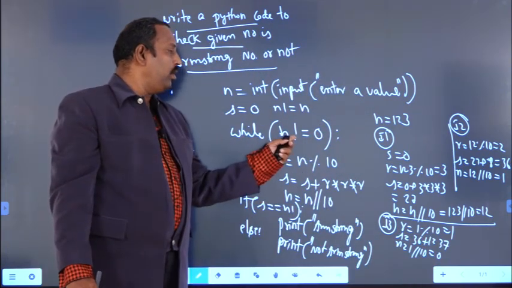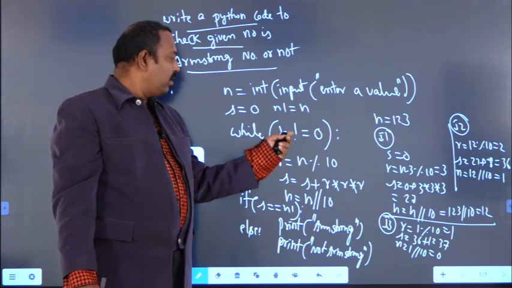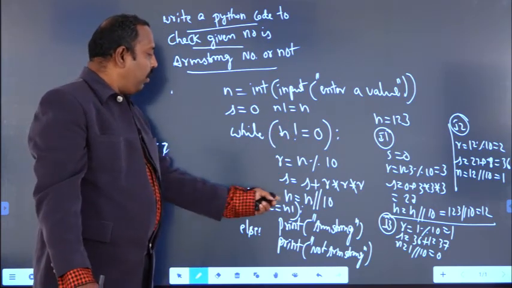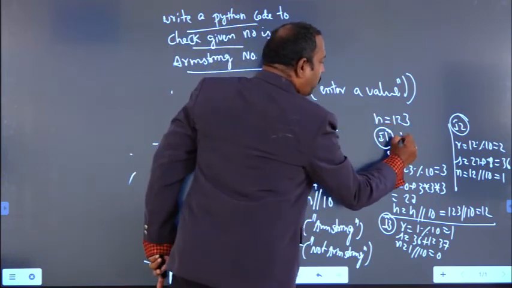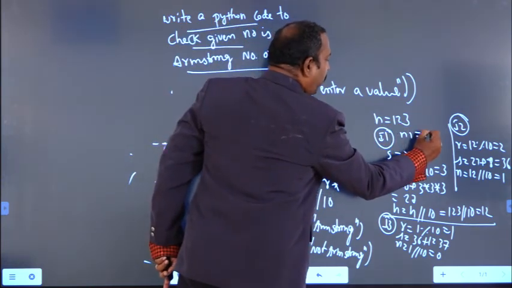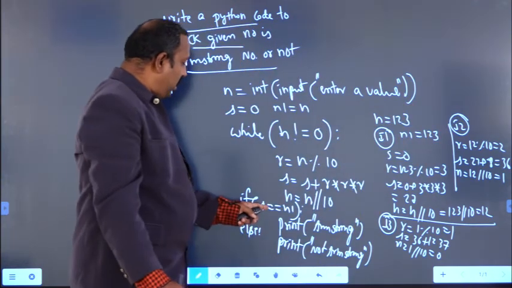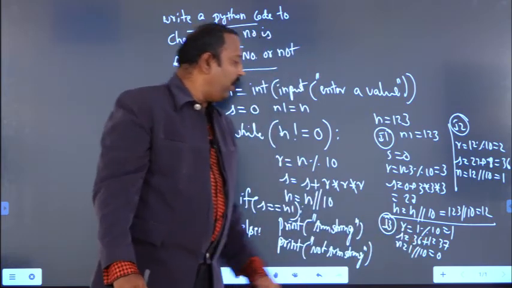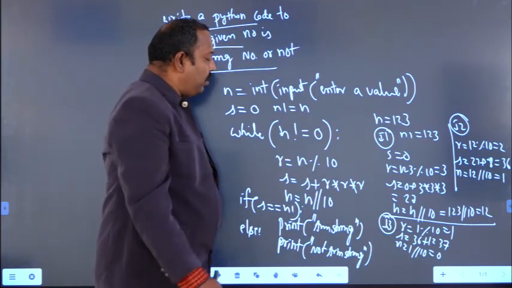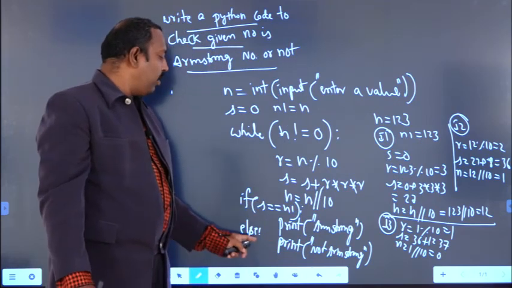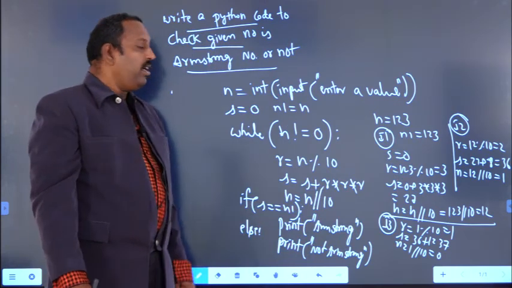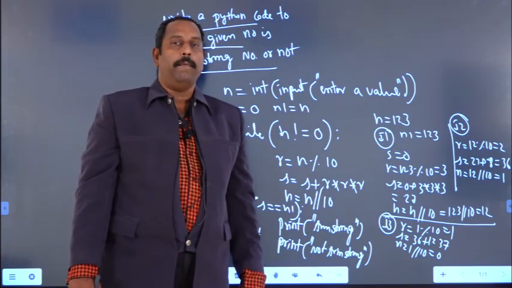Again it will go to the while loop, 0 is not equal to 0, the condition is false, so come out of the loop. Then s equal to n1. Already n equal to 123 we are storing in n1, that is 123. So 123 is equal to s, and s is the value 37. 37 equal to 123, the condition is false, so it comes to the else case, and it will print not an Armstrong number.